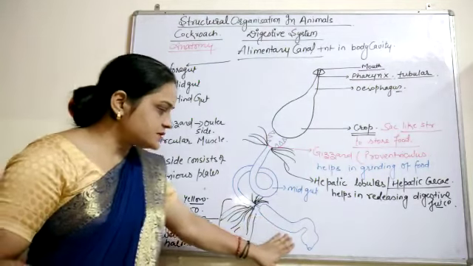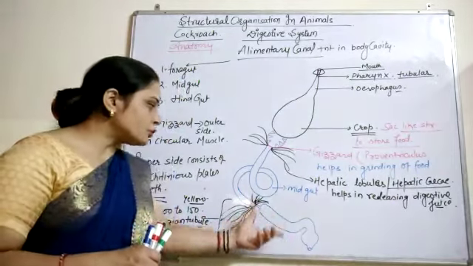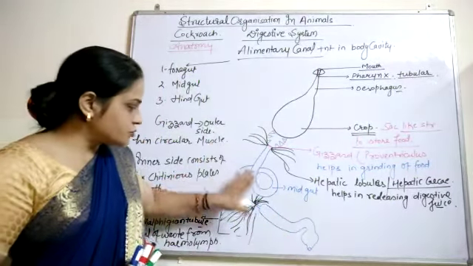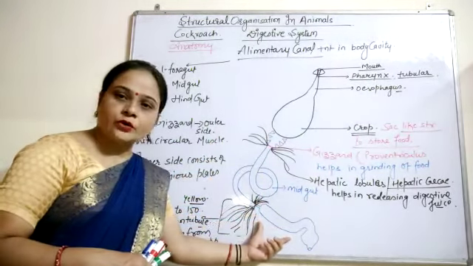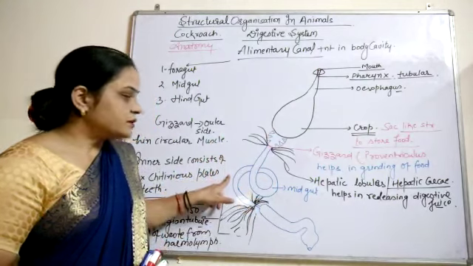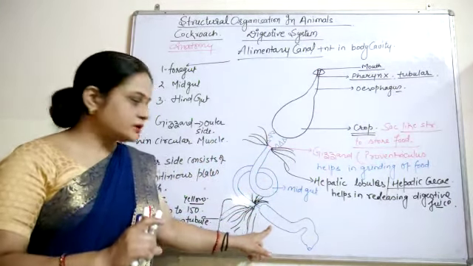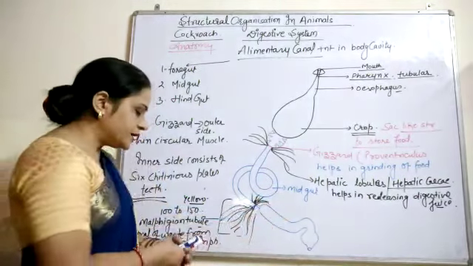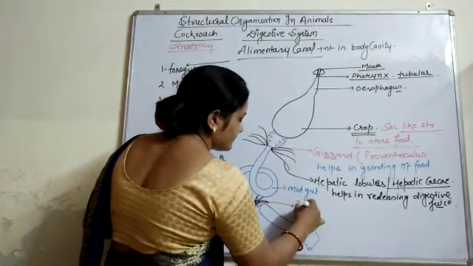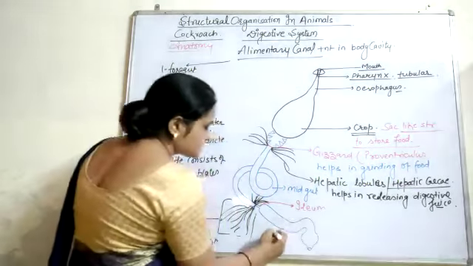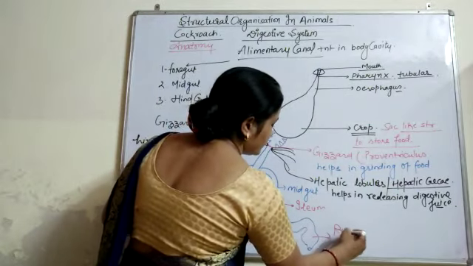After that, this is the region of the hindgut. The hindgut is always broader than the midgut, as we can see in this diagram: this is the broader part and this is the narrower part. This part is known as the ileum, this part is known as the colon, and this is the rectum.